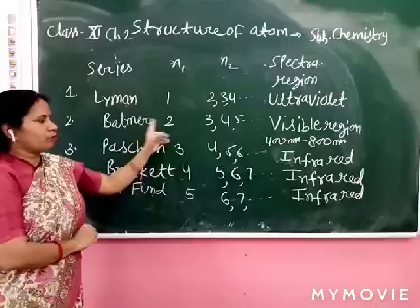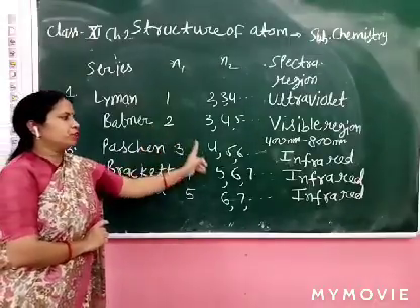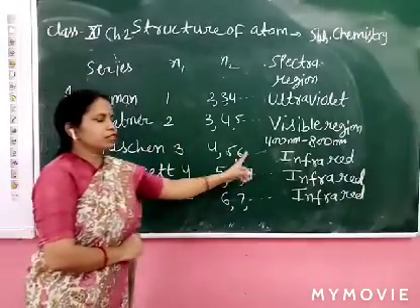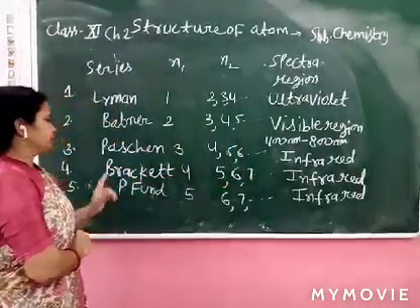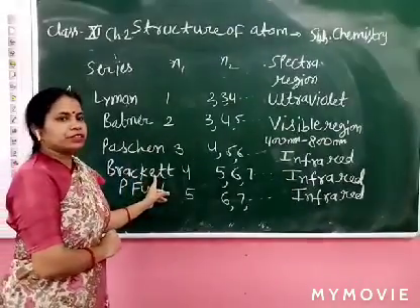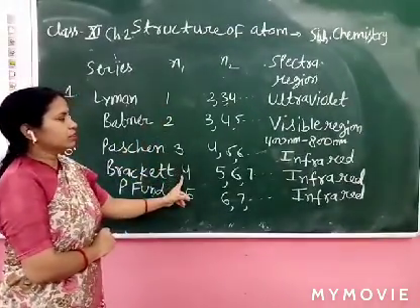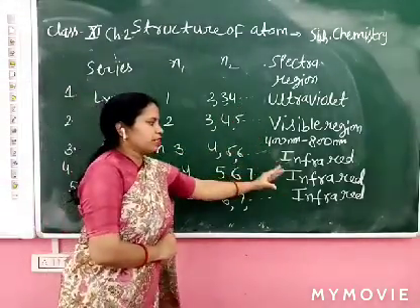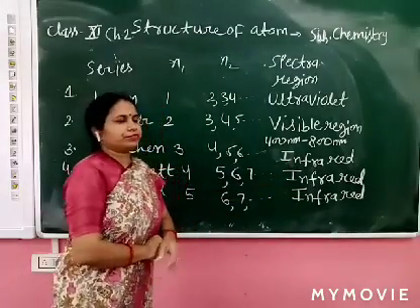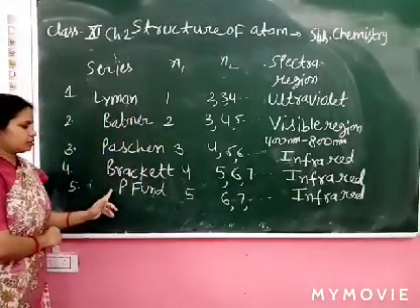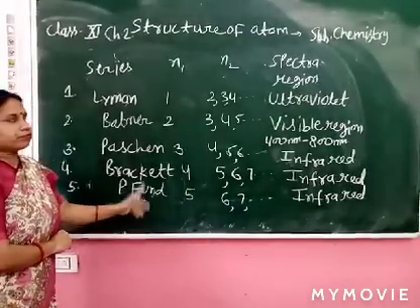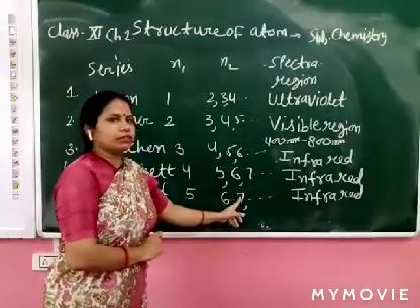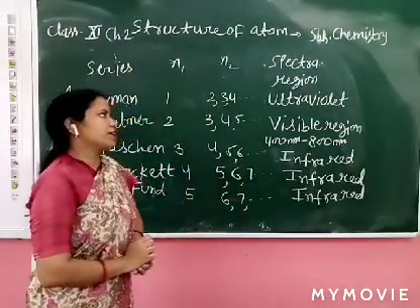Paschen series, when n1 equal to 3, n2 equal to 4, 5, 6, and spectral region is infrared. Brackett series, n2 equal to 5, 6, 7. Again, spectral region is infrared. Now, last, Pfund series where n1 equal to 5, n2 equal to 6, 7, 8 and infrared.